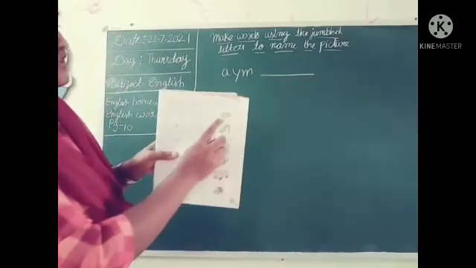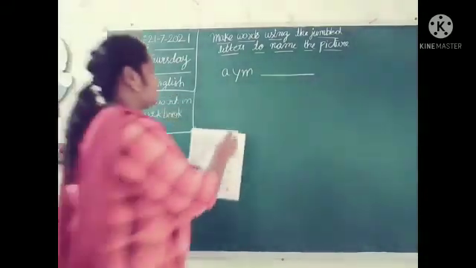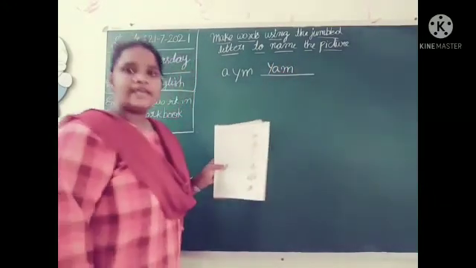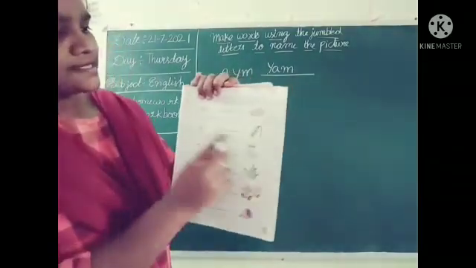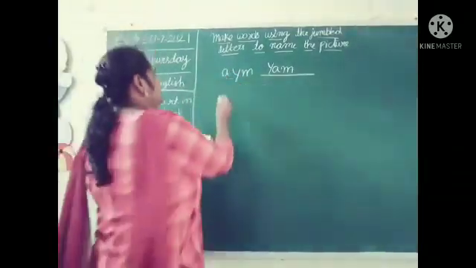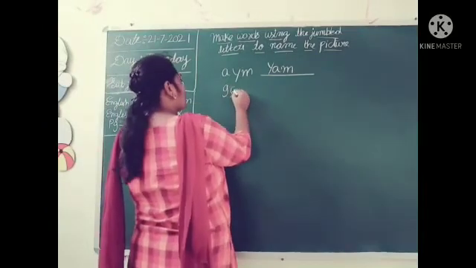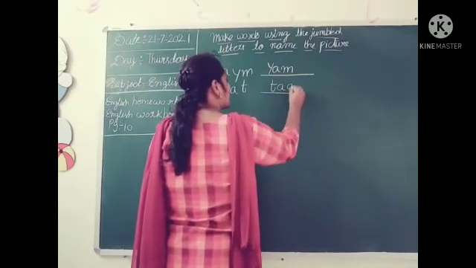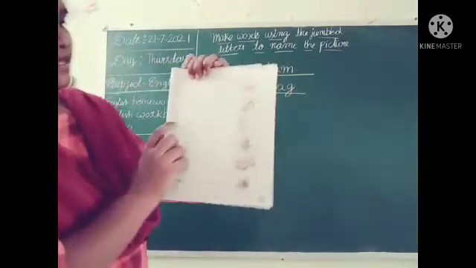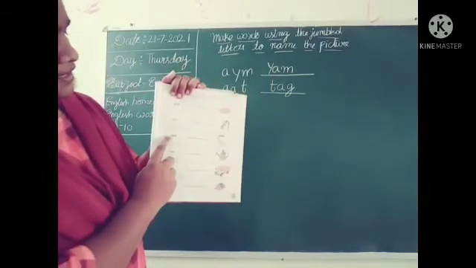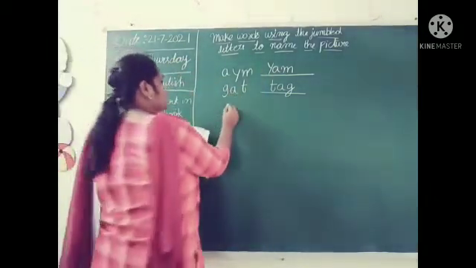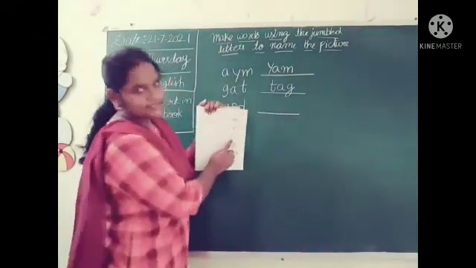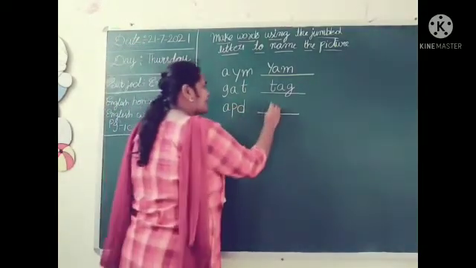See what is the picture? First picture children, yes, yam. Now what is the spelling of the yam? Y-A-M, yam. And see the second picture children, what is that picture? Yes, the second picture is called tag. Now write T-A-G, tag. And see the next one, A-P-D. Here they give A-P-D. And what is the picture children? Yes, pad. Now we have to write the pad spelling.